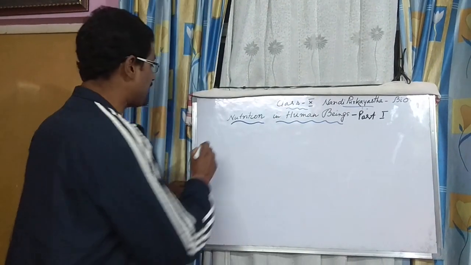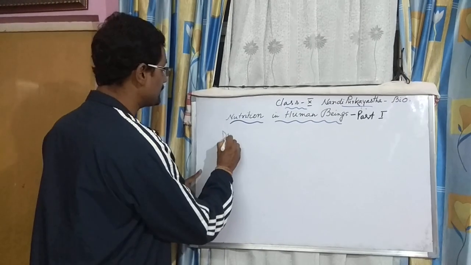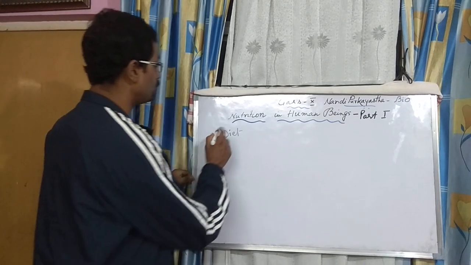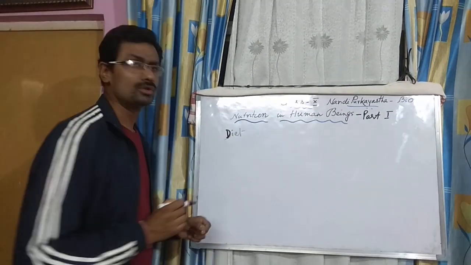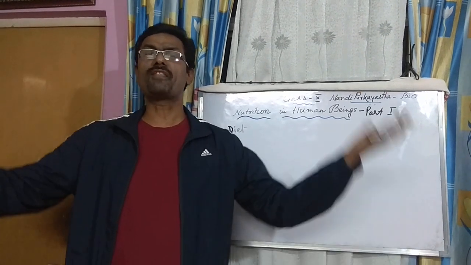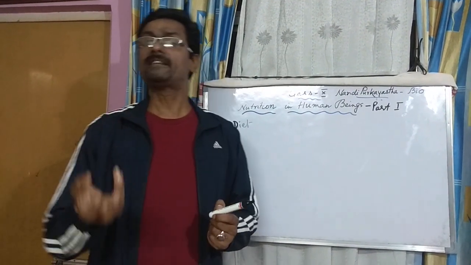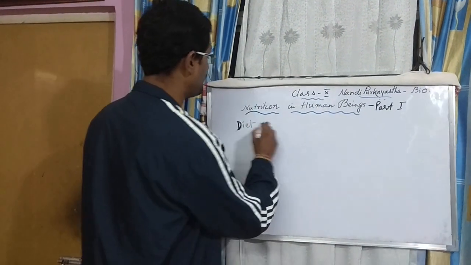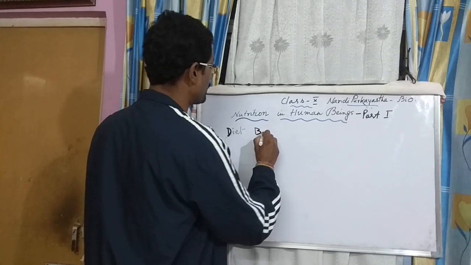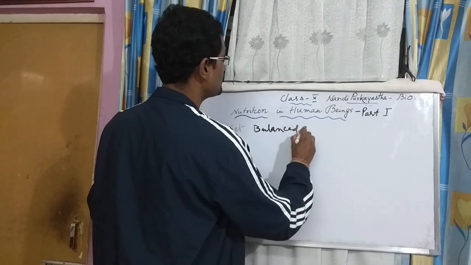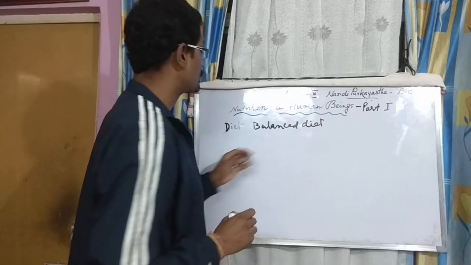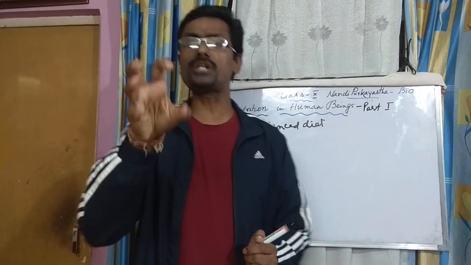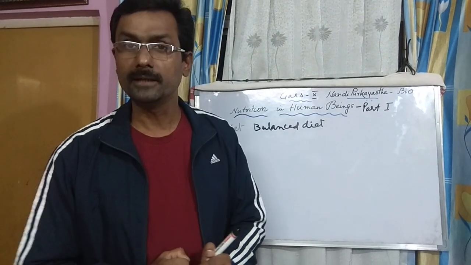So the first thing that comes in is the diet. D-I-E-T, diet. What is the meaning of diet? Diet means food. The type of food that we find from the surrounding, the type of food we take for our nourishment and development. Along with that, another word when it's written before it, it becomes balanced diet. Balanced diet means taking adequate proportion of food as per the requirements of the day.